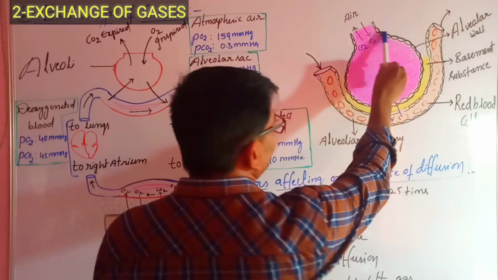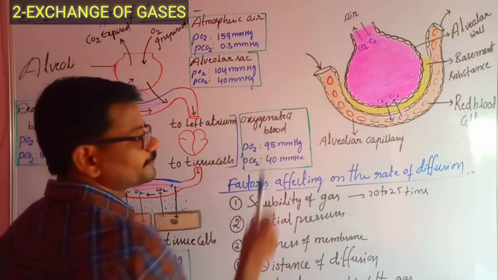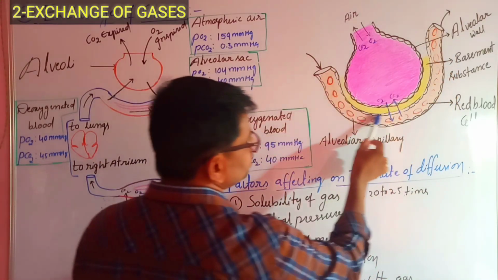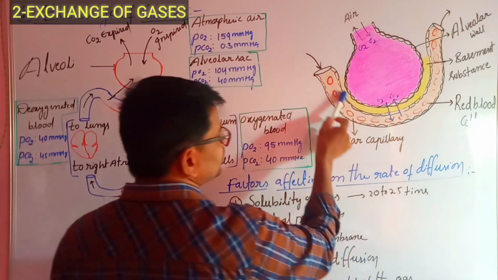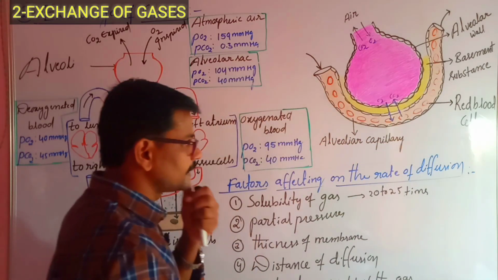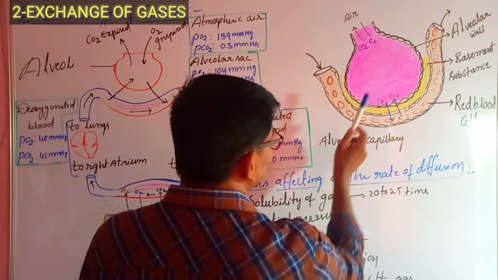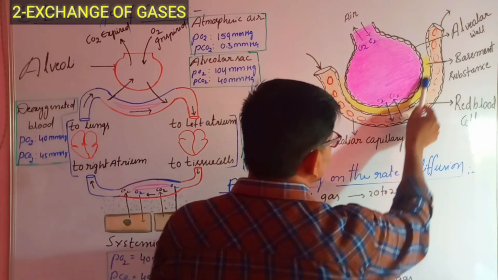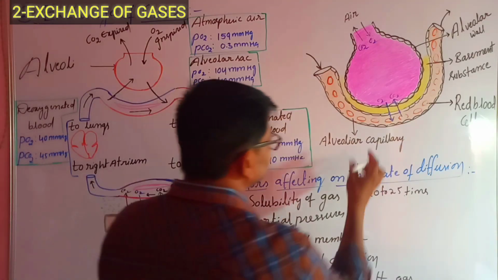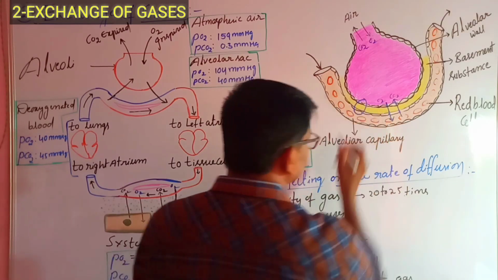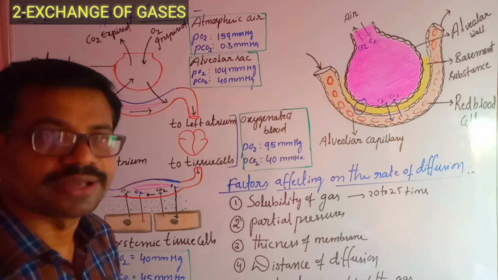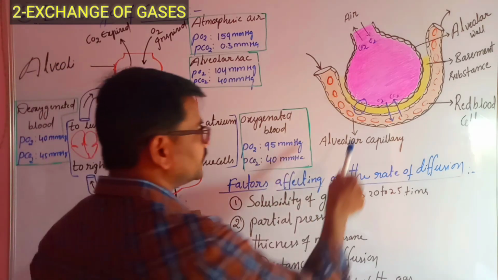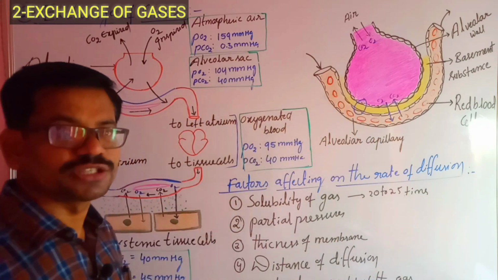Then there is the lining of the pulmonary capillaries, which is also made of simple squamous epithelial cells, that is, endothelial cells. Between the alveolar cells and the endothelial cells of the pulmonary capillaries, there is a basement substance. These three act as the exchange membrane, or diffusion membrane, or respiratory membrane, and help in the exchange of gases.